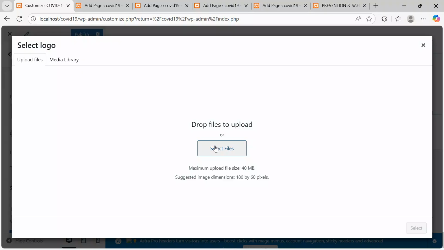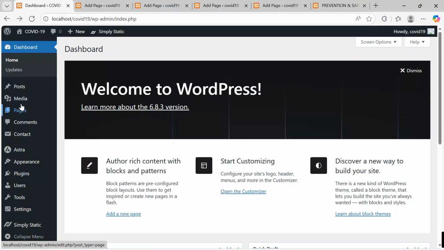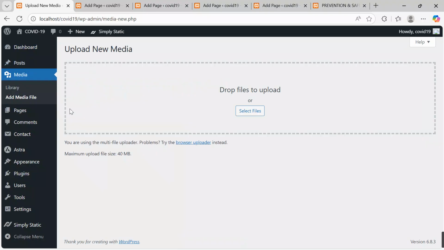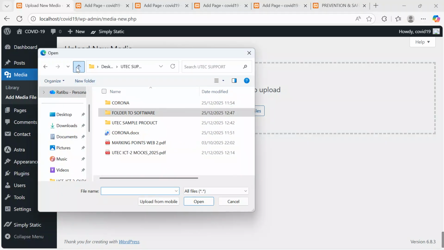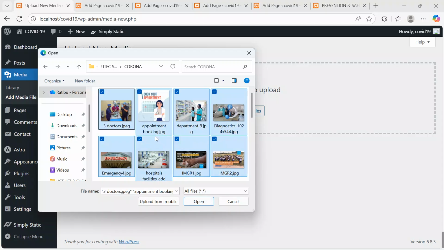But before I do the selection of the logo, let's do one more blending. Let me click publish. We need to put our folder image into the library for easy access. I'll come back to my dashboard. I go to media. I click add media, add media file. Under select files, I go back to my support project, which you named COVID-19. I copy all these images, Control A, highlight all of them.